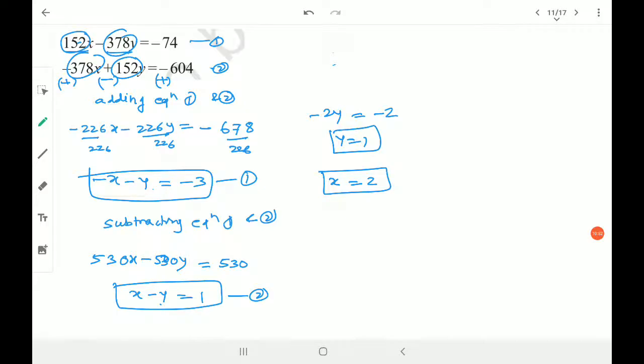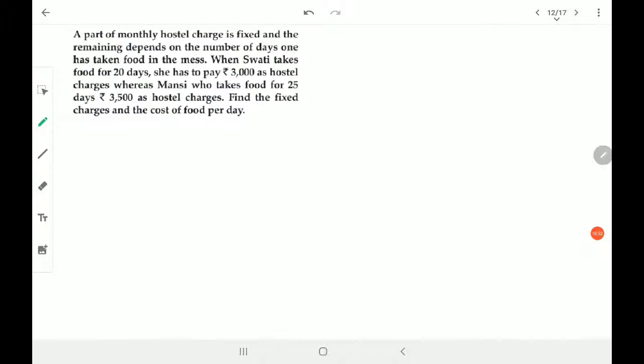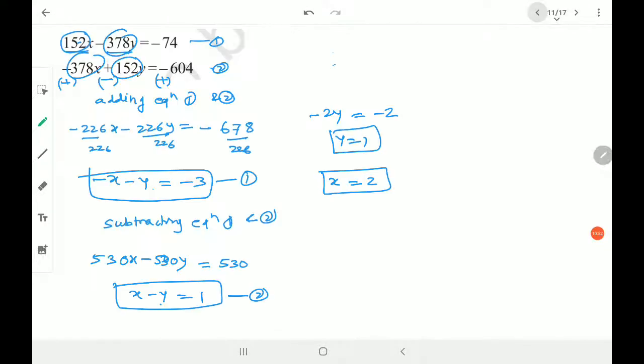Clear? Done? Got it. We have one more part of this particular session, that is word problems. I have collected all types of word problems except the simpler ones. Please attend that as well.